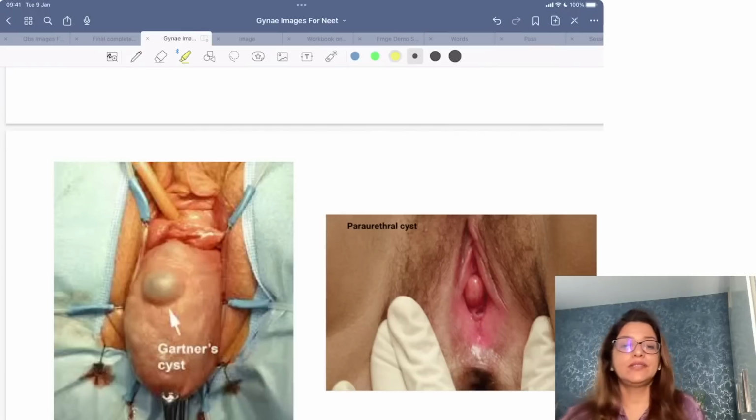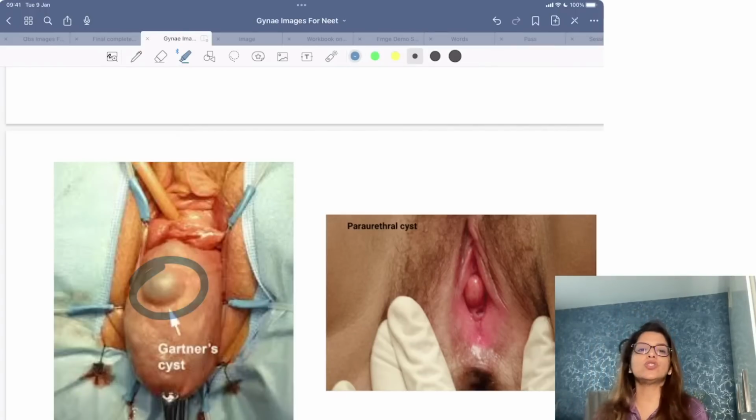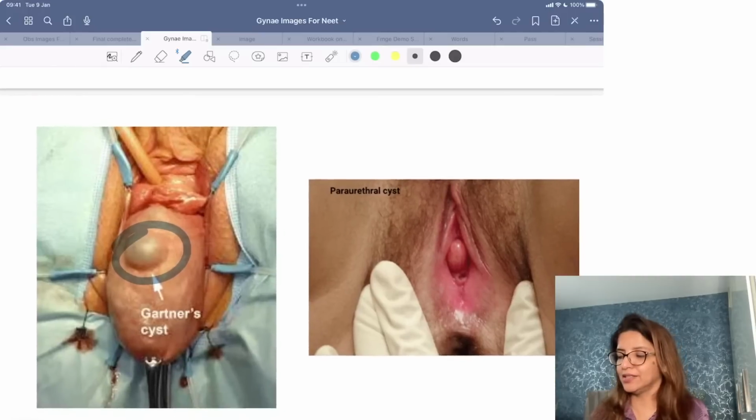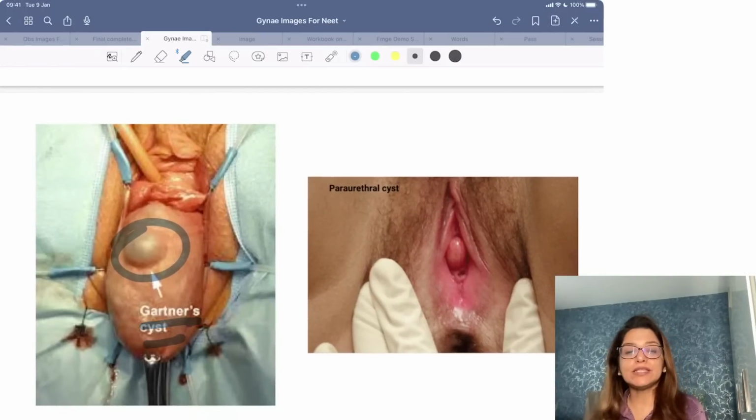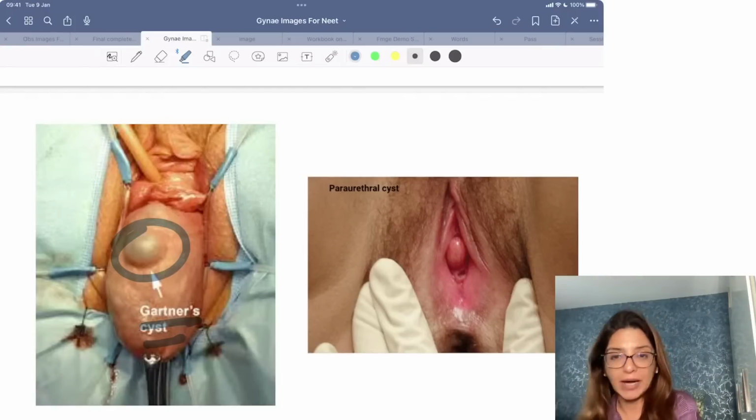Now, this cyst which you are getting over here is on the wall of the vagina. It's on the anterolateral wall of the vagina. So the cyst which is present on the wall of the vagina is a Gartner's cyst. Bartholin cyst is present in the vestibule, or between labia majora and labia minora.